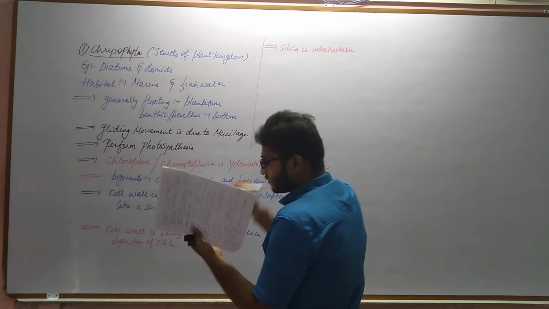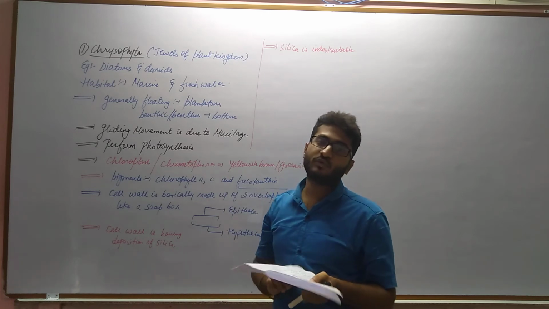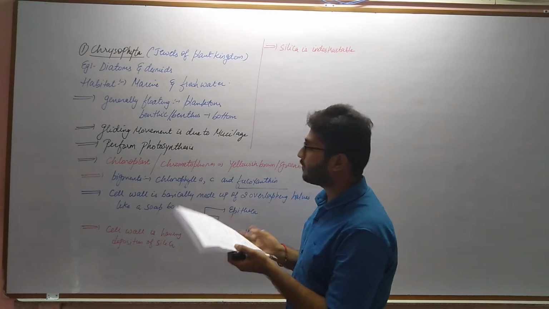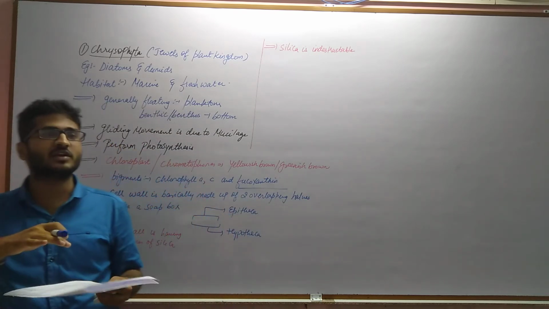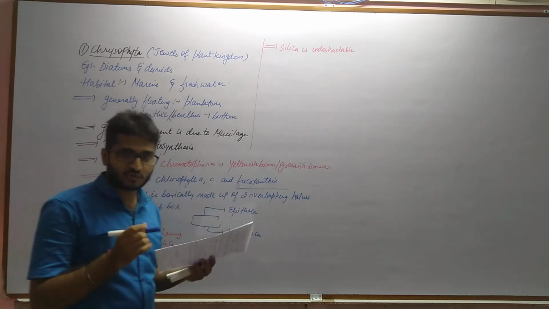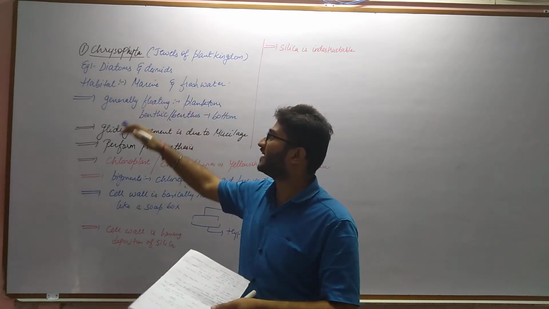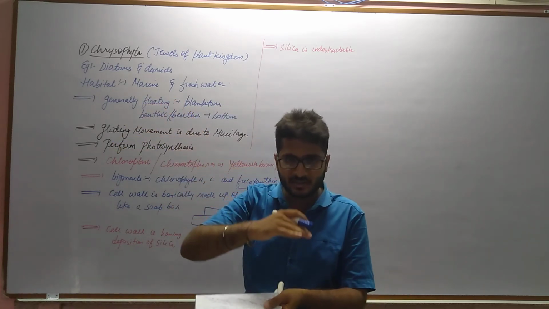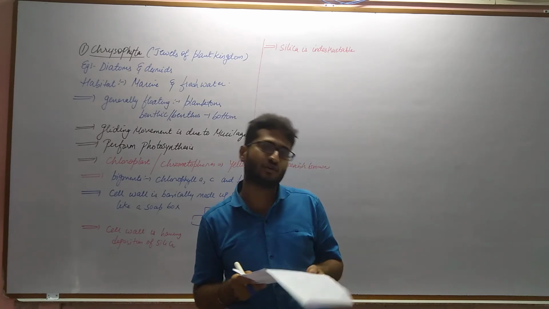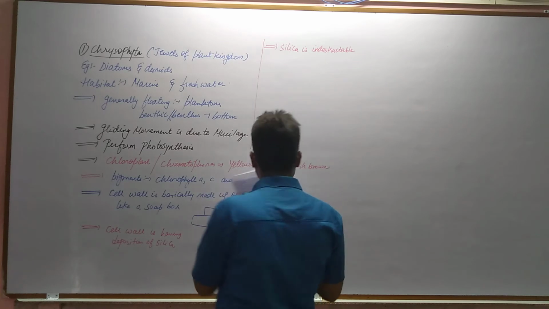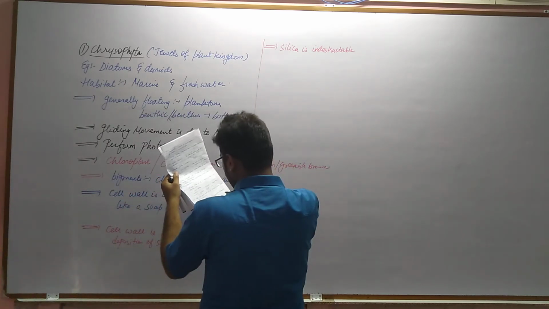That means the layer is not removed easily. What happens is, when these diatoms die within the marine or freshwater habitat, the cells and parts of the diatoms pile up at the bottom of the sea, and they form something called diatomaceous earth. Silica, as we know, is indestructible, that means it does not decay easily.